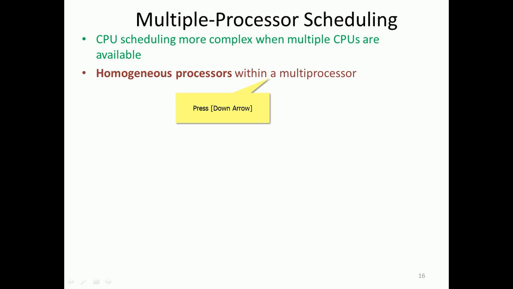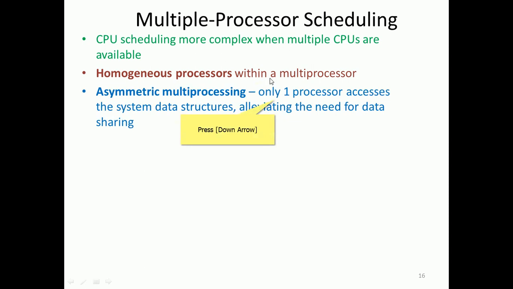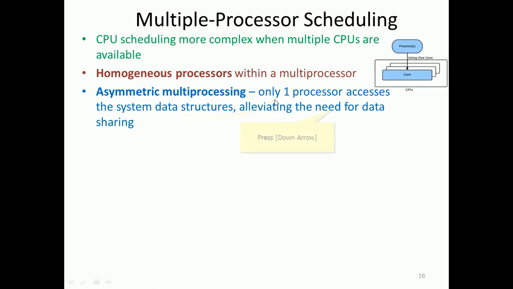In asymmetric multiprocessing, only one processor accesses the system data structures, alleviating the need to share them. So only one processor will access that, right? We have multiple CPUs, but only one CPU core is accessing that data.